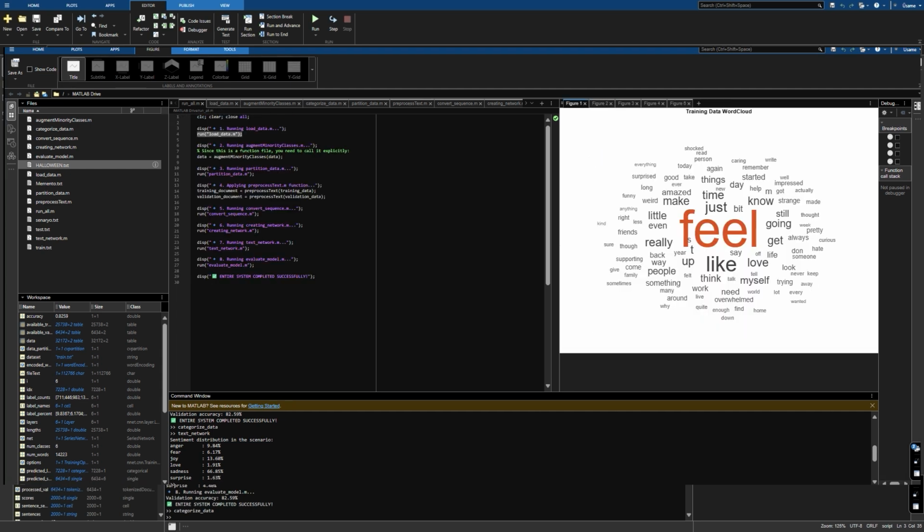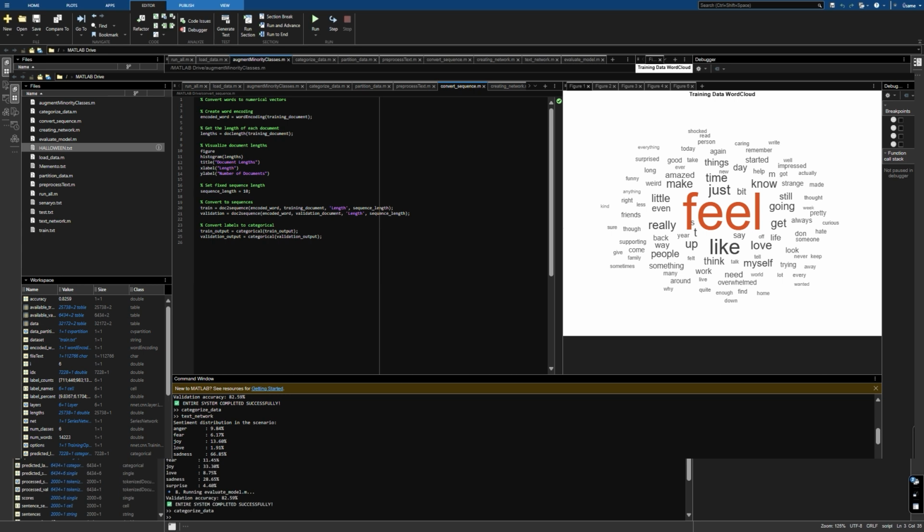And let's look at the next step. It's about converting to sequences. Because this LSTM uses numbers instead of strings, in this file we convert words into numerical vectors and assign an ID to each word in the training data. Then we can provide these encoded words, as shown in this line, to the LSTM. And finally, we convert the sentiment labels to categorical format for training.